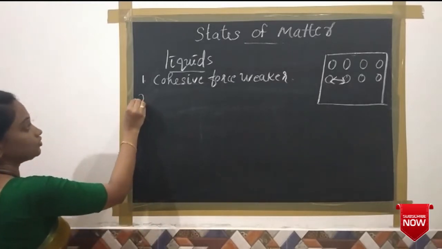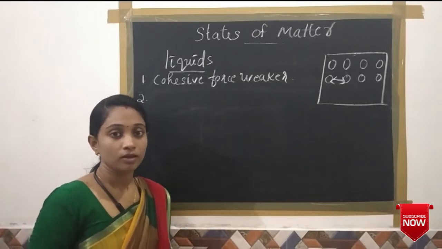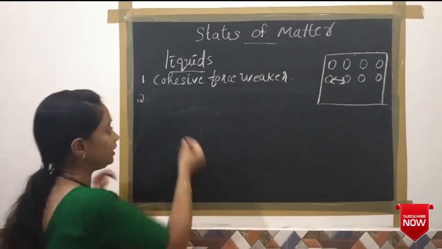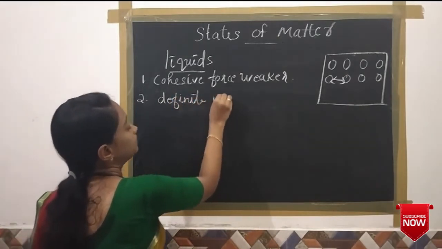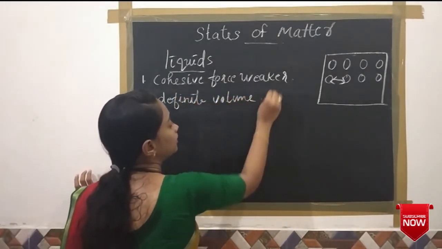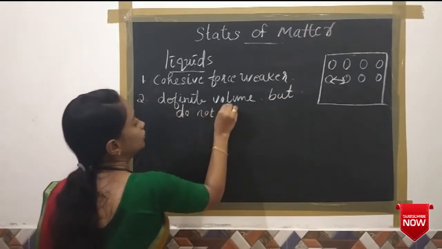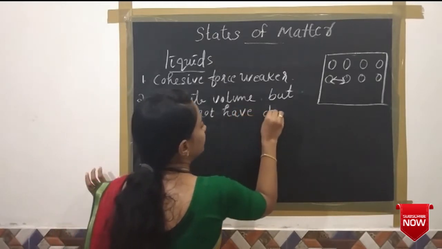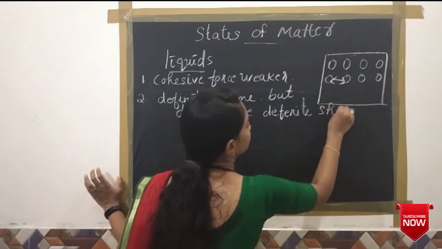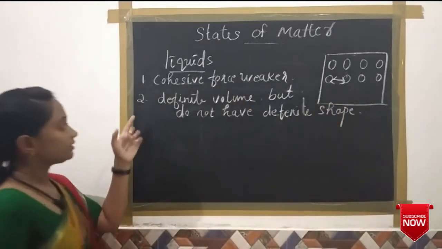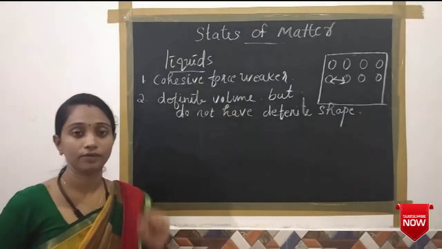And the second characteristic is that liquid substances have a definite volume but do not have a definite shape. Our second characteristic is that liquid substances have definite volume but no definite shape.